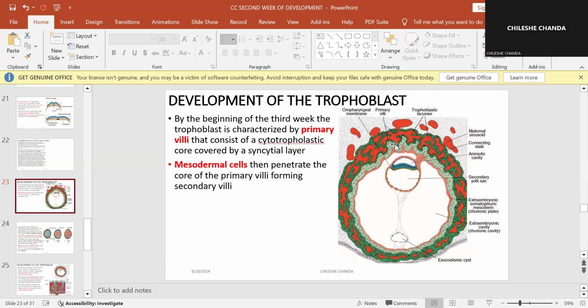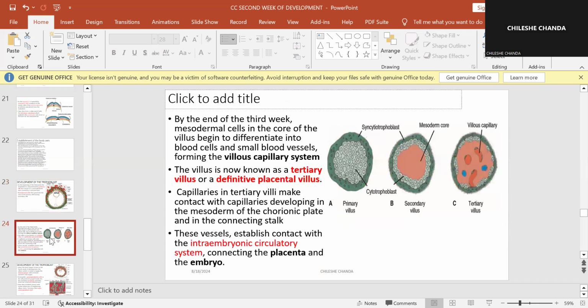These mesodermal cells penetrate the core of the primary villi, and once that happens, they now become the secondary villi. So this is the formation of the villi. First of all, we have the primary villi with only cytotrophoblastic cells surrounded by syncytial trophoblastic cells.